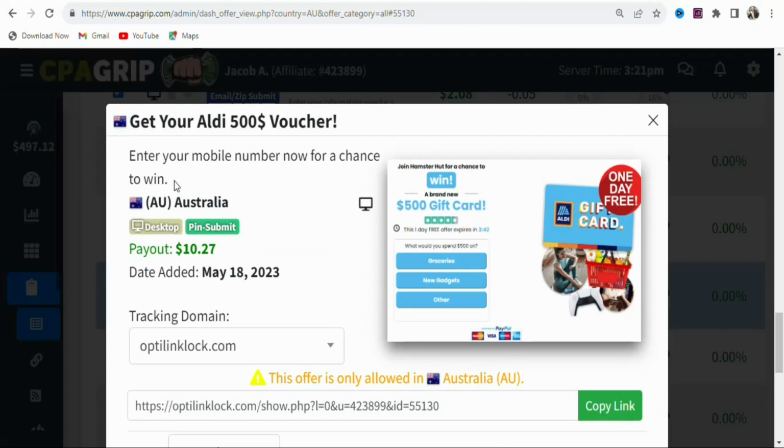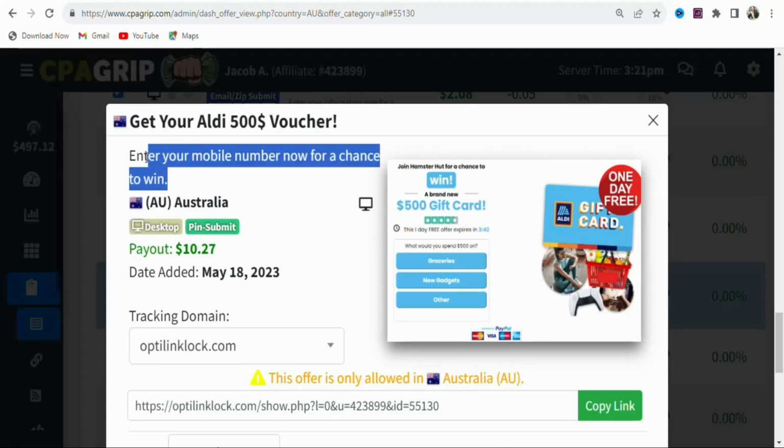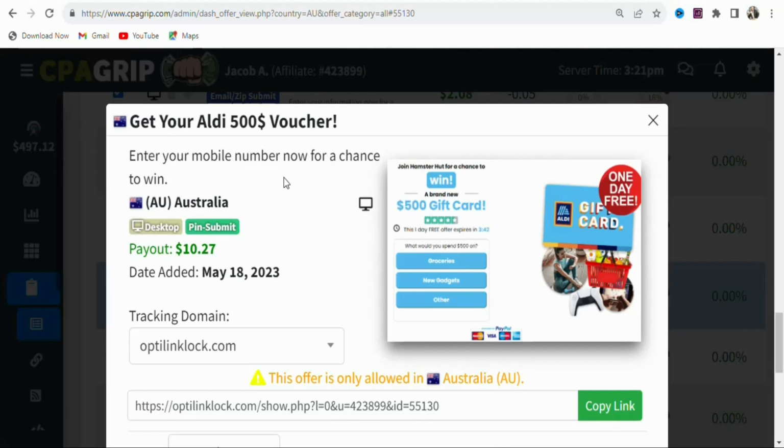So you can see this is the requirement. Your potential visitors are required to enter their mobile numbers so that they can stand the chance of winning a $500 Aldi voucher and you are going to be paid. So now the next step is that we are going to build a landing page so that we can promote our affiliate link and then get people who live in Australia to click on our link.